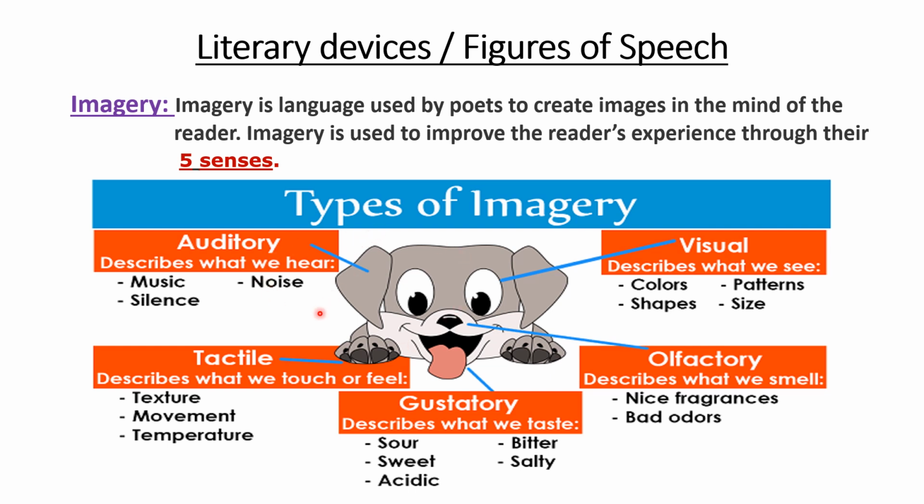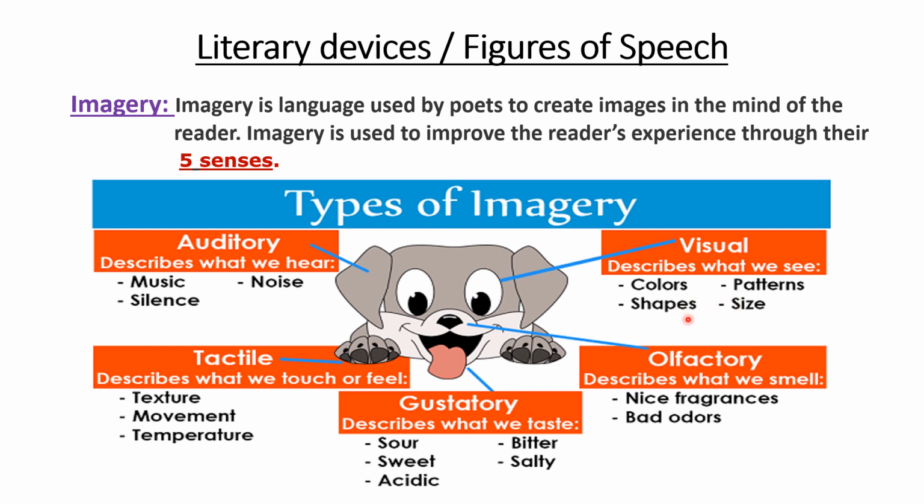And what are the 5 types of senses we have? Auditory, which activates the hearing ability, describes what we hear. The words used here describe what we hear, like music. The poets describe the music, or silence also is described, students. We can hear silence. I think all of you must have experienced this. Noise also is described.